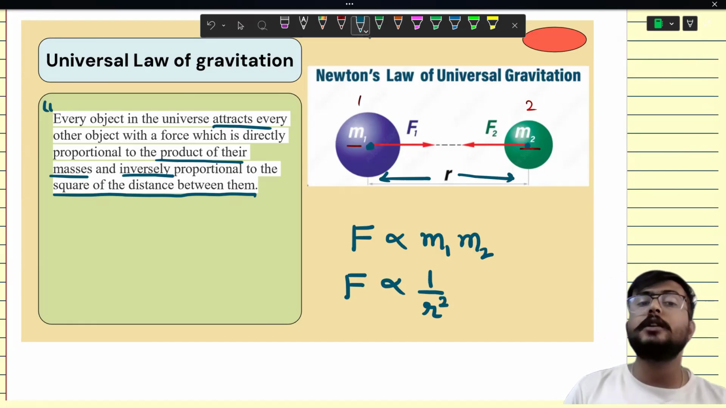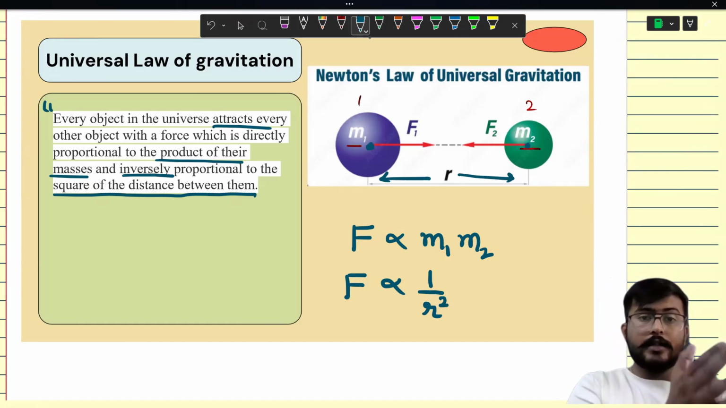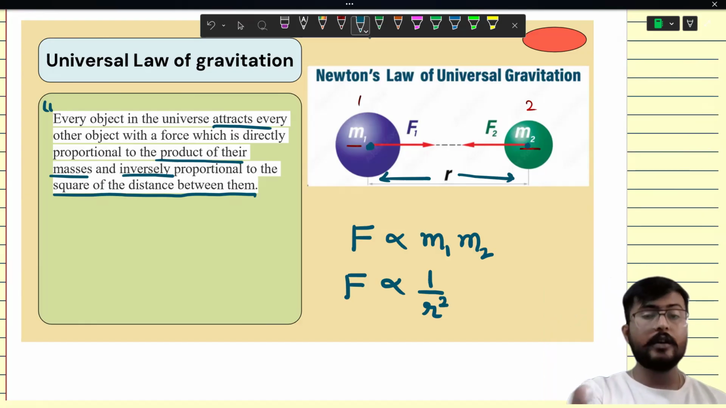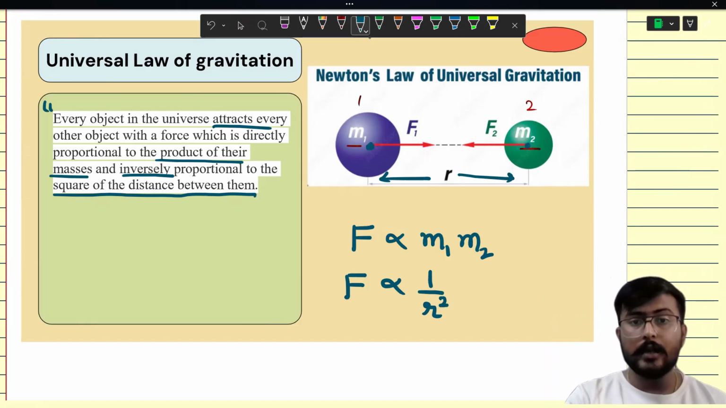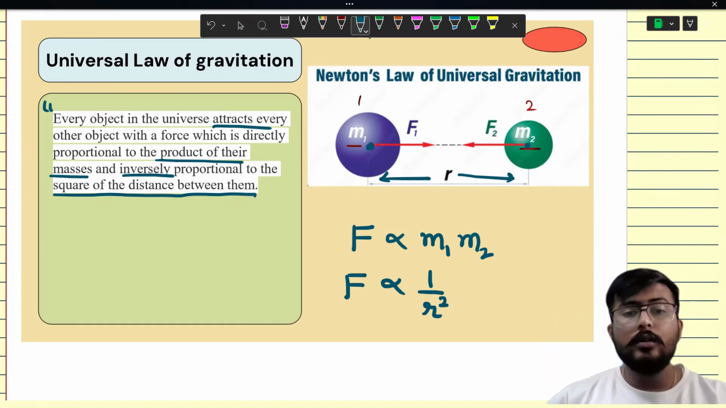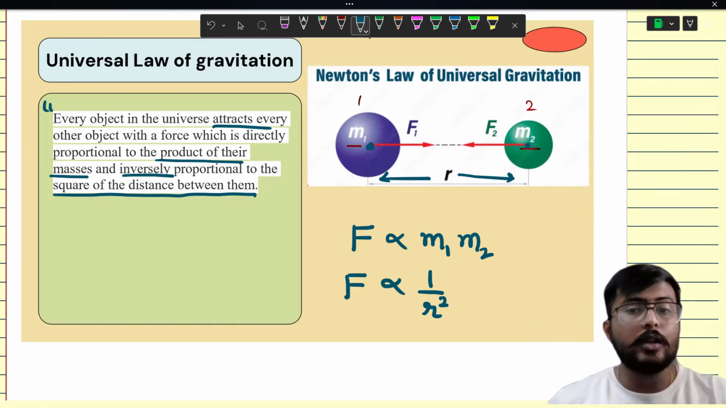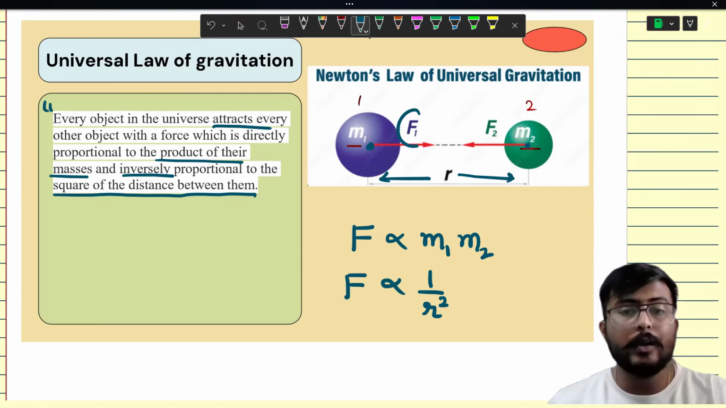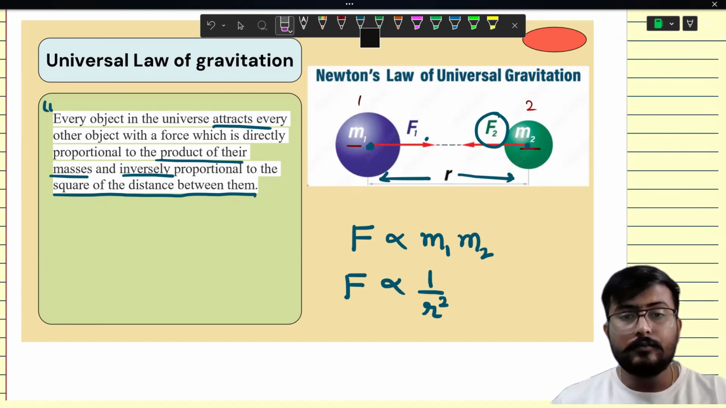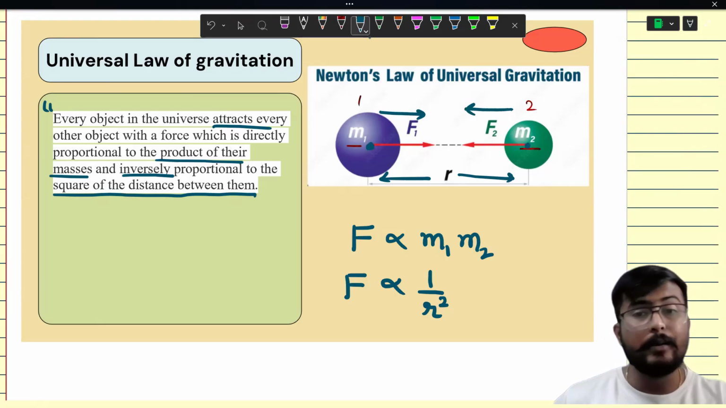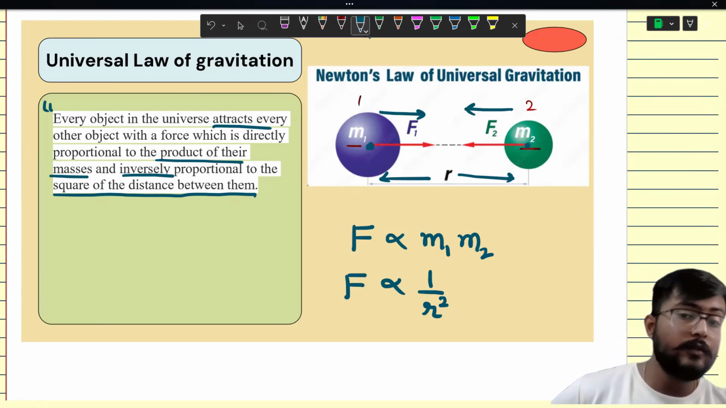Now, if this question comes in your exam, you can write the statement. You can show the figure of two masses. Both of the objects will attract each other with the same force. Here we have written F1 and F2. That means the force with which the first mass is attracted, and F2 means the force by which the second mass is attracted towards the first mass.